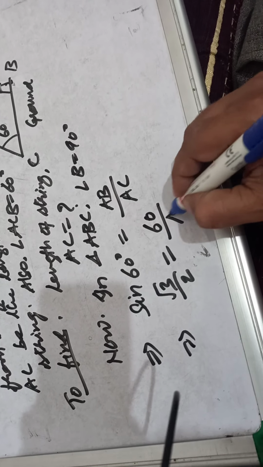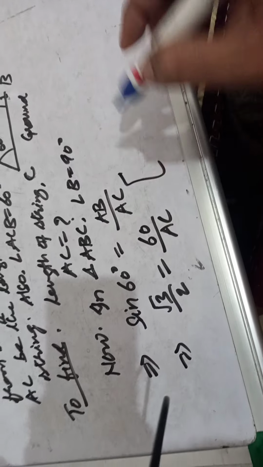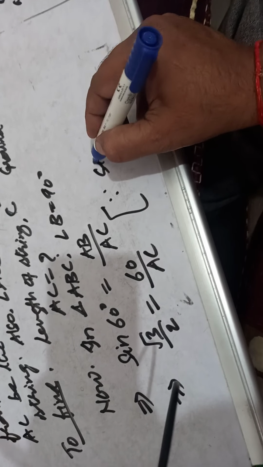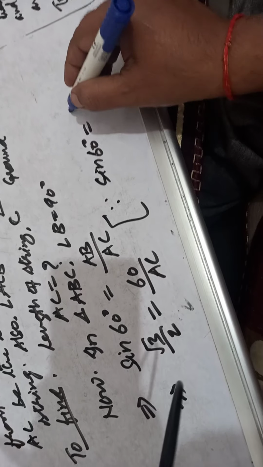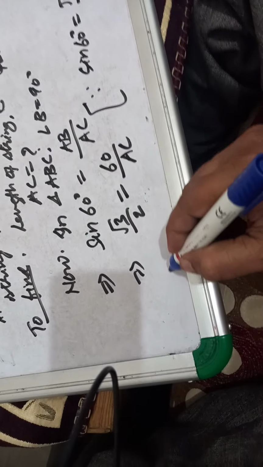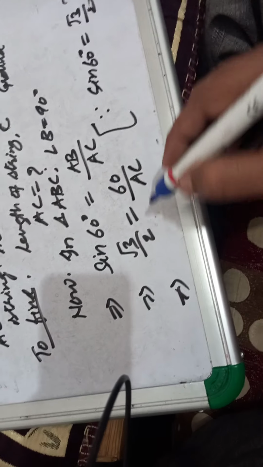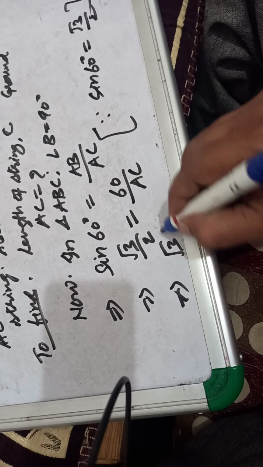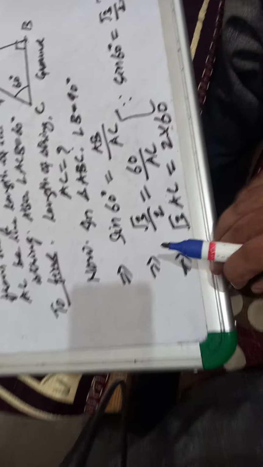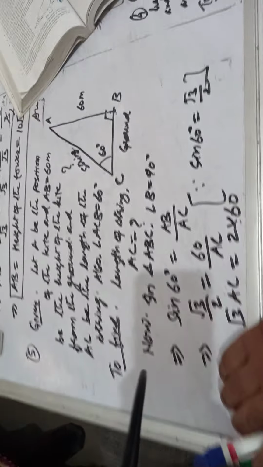Now by cross multiplication, root 3 AC equal to 2 into 60.